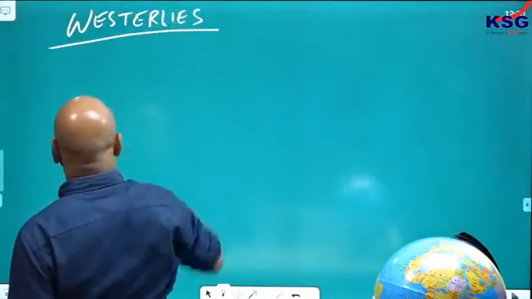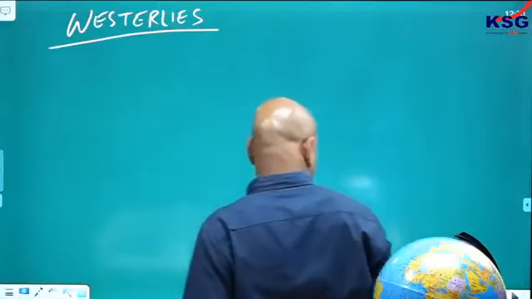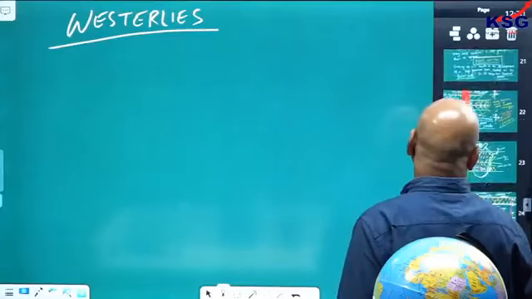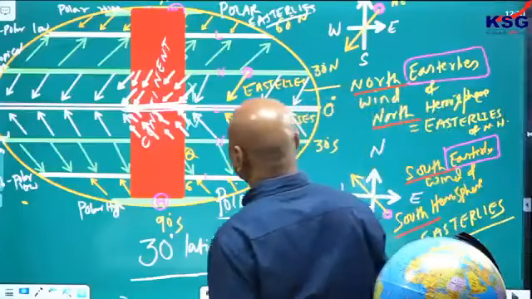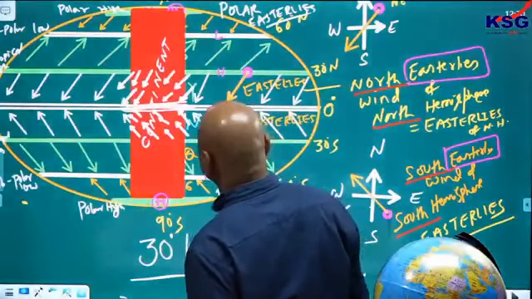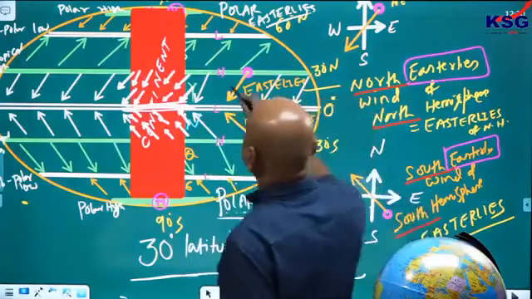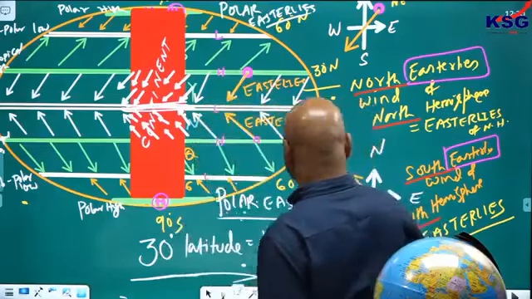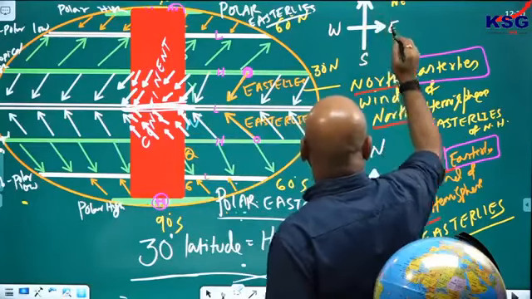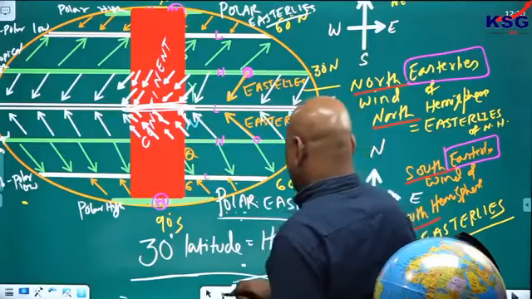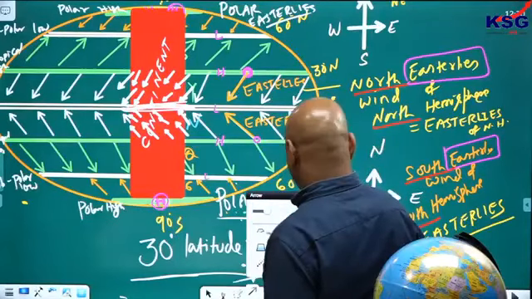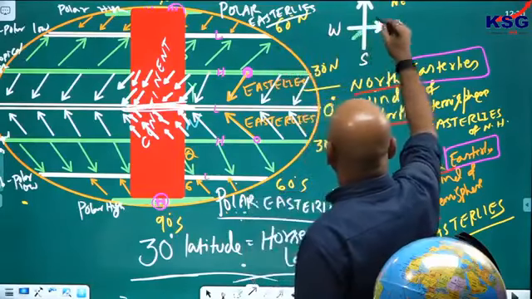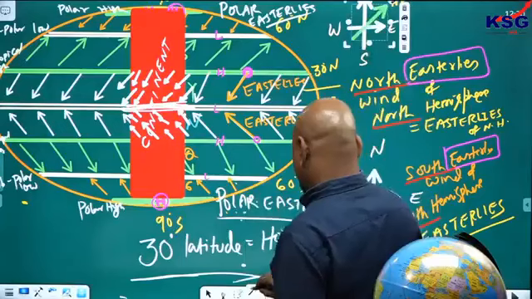Let us see how it is the westerlies wind. Let us go to this same diagram now. In this case, the wind is blowing from here, from the subtropical high, to this side. You see it going like this, don't you?